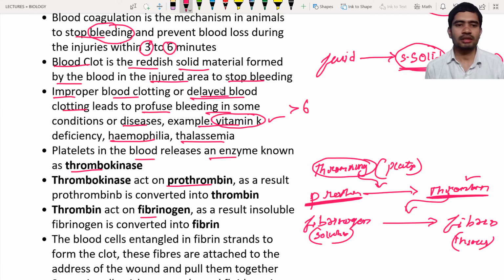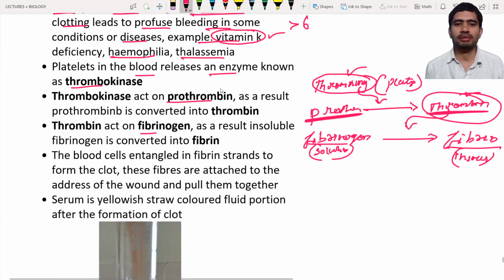Okay, so by the thrombin, it means the prothrombin is converted into thrombin by an enzyme known as thrombin kinase, and fibrinogen is converted into fibrin strands by thrombin. Okay, so next, the fibrinogen is going to help in the blood clotting formation. So the blood cells are entangled in the fibrin strands to form the clot.